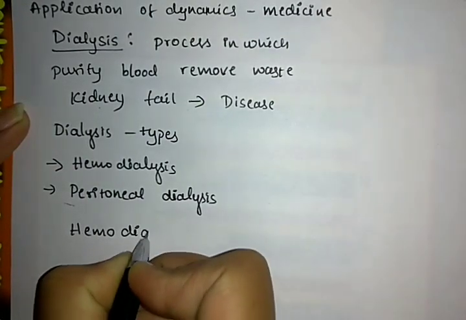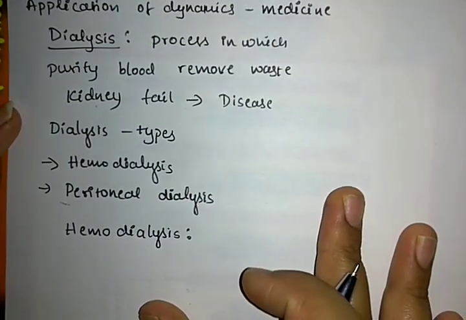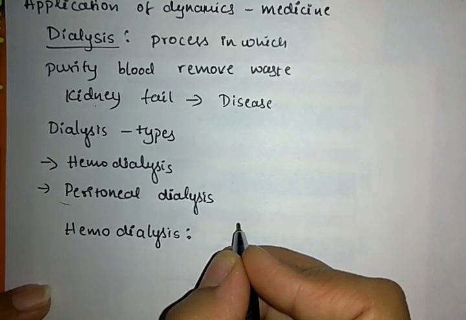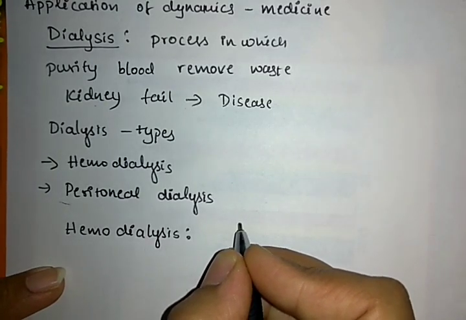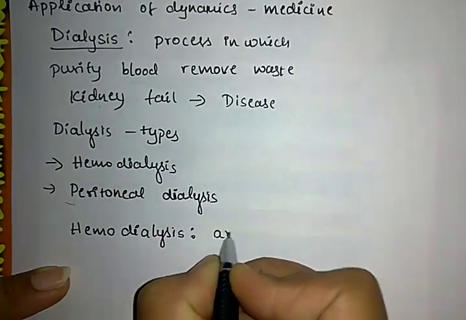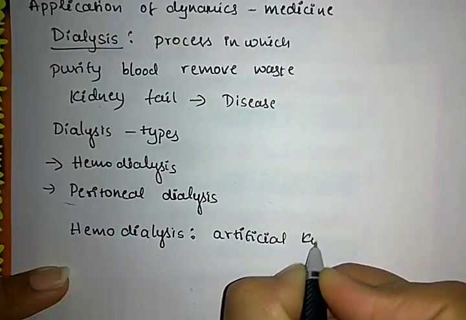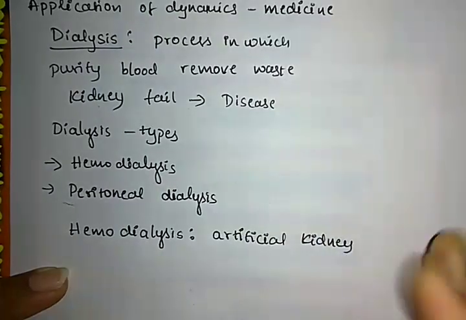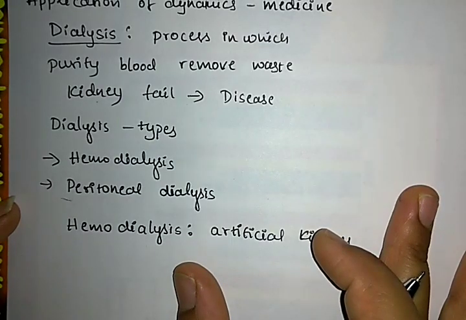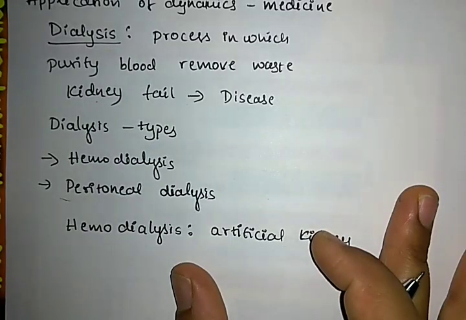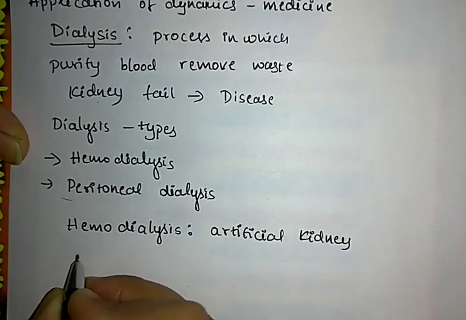What is meant by hemodialysis? Hemodialysis is a process of dialysis in which an artificial kidney is used. The artificial kidney is inserted by minor surgery to remove the waste and chemicals from the blood.